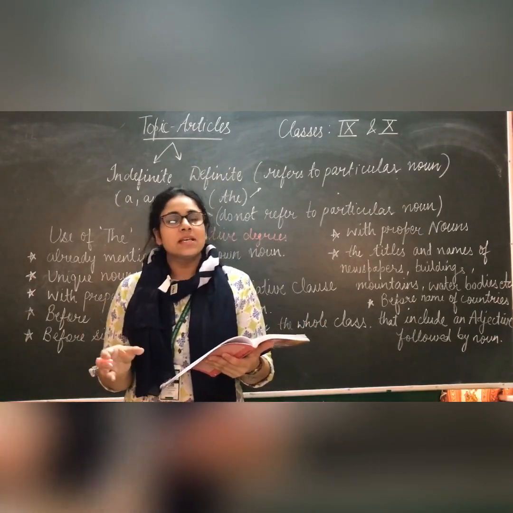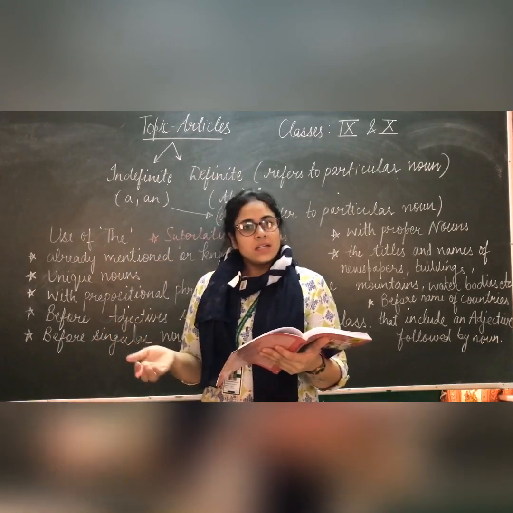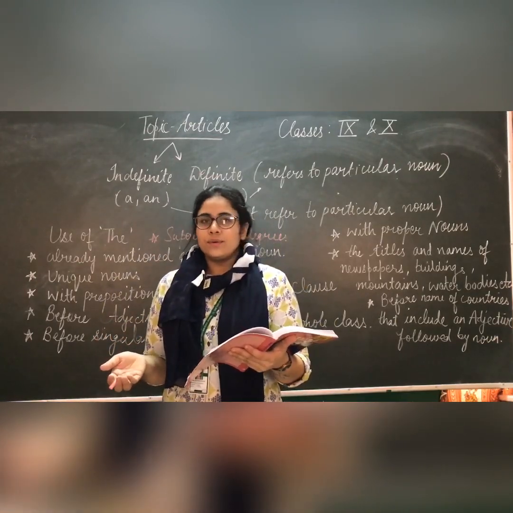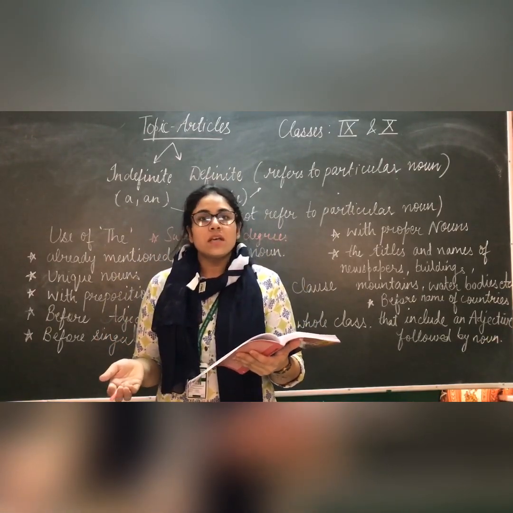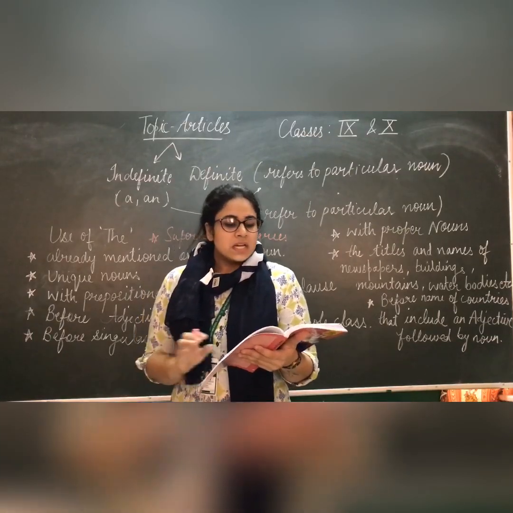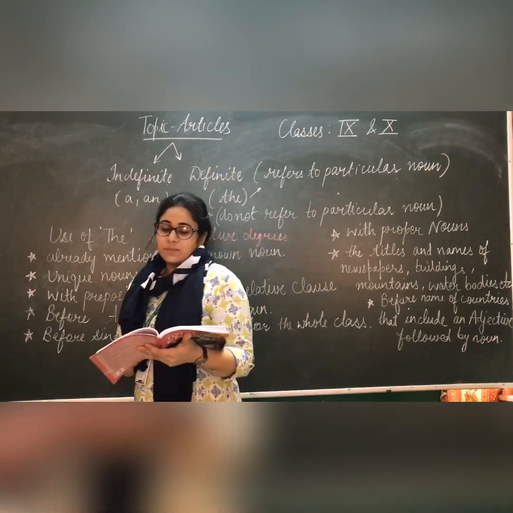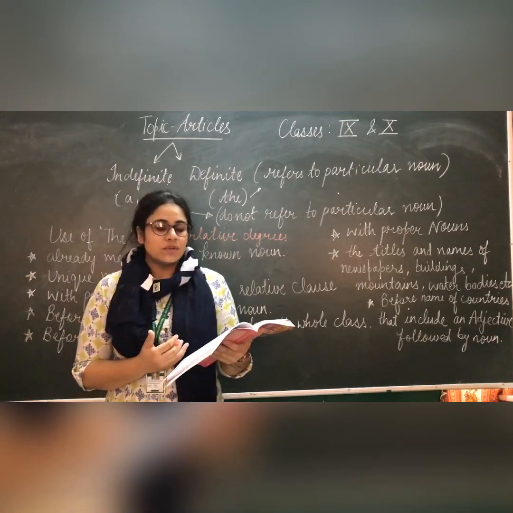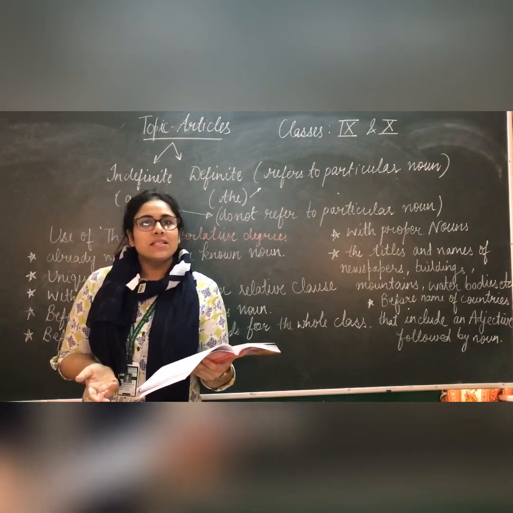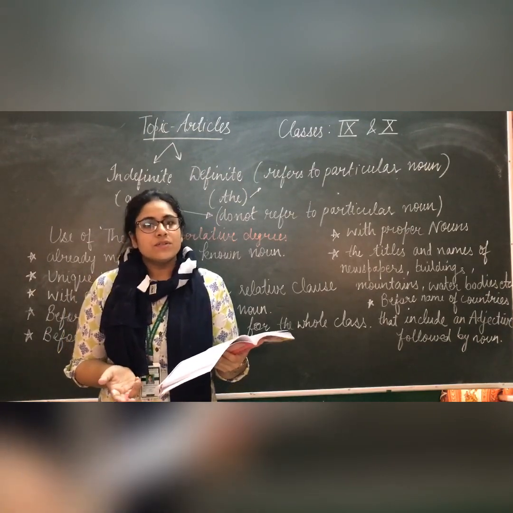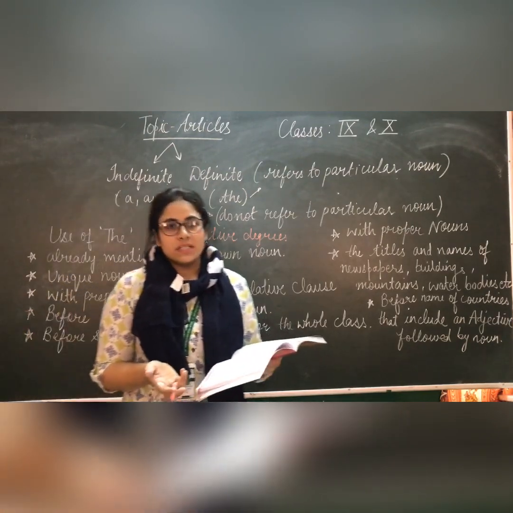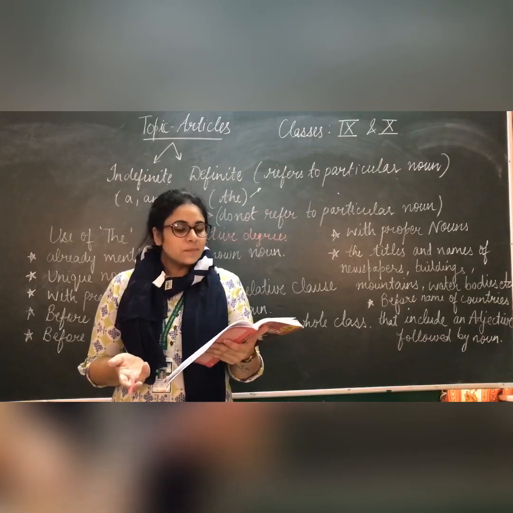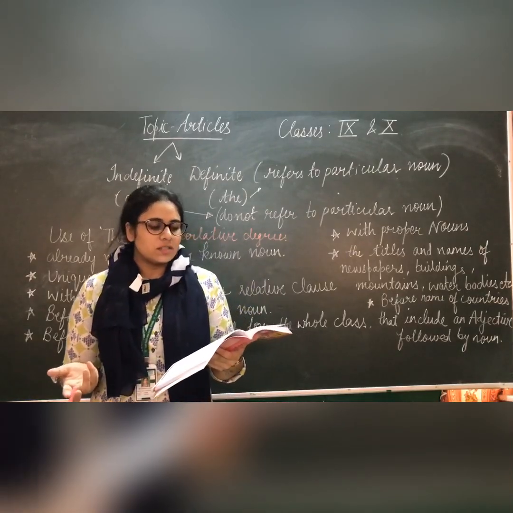Here science is an uncountable noun. So here we couldn't write we study the science. That is wrong. Next is for abstract nouns. Again, we do not use the. For example, honesty is the best policy. We do not write the honesty is the best policy. Clear? That is, honesty is the best policy.